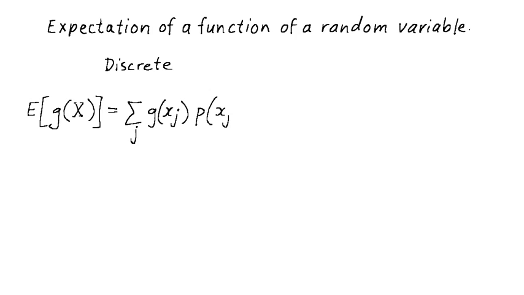We'll sometimes want to discuss the expectation of a function of a random variable, something like g of capital X. As you might suspect, in the discrete case, the expectation of g of capital X is calculated as this weighted sum. And in the continuous case, it's calculated as this integral.